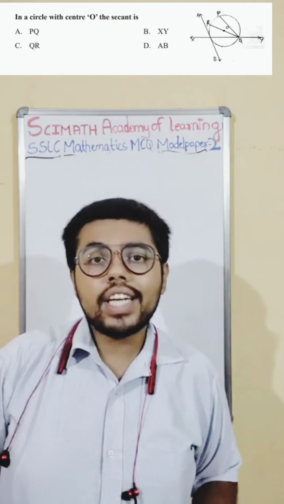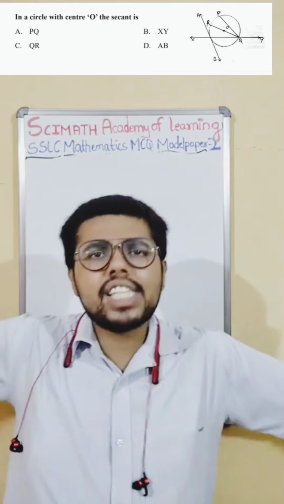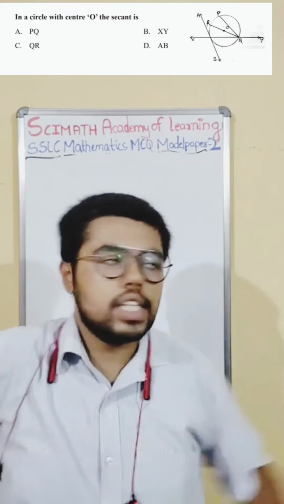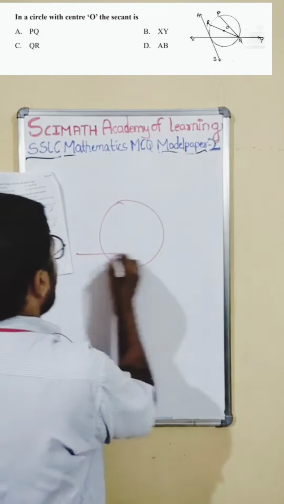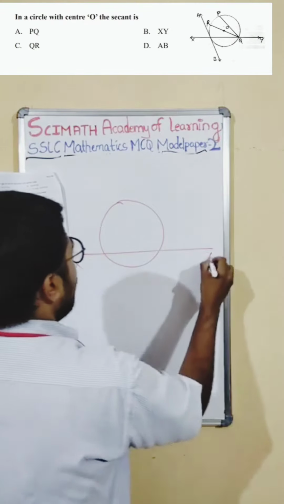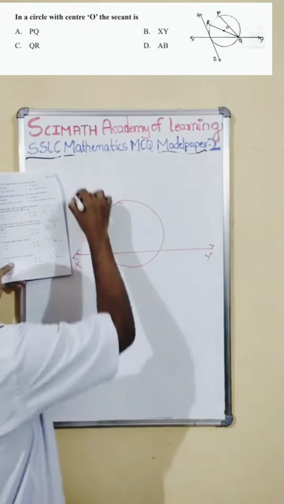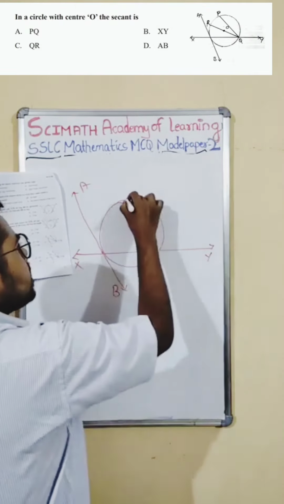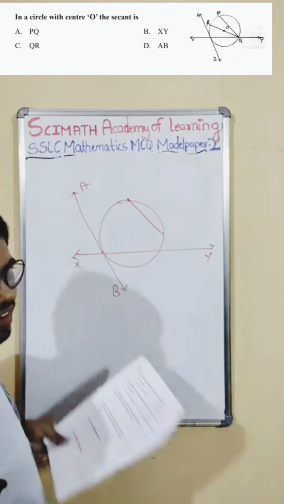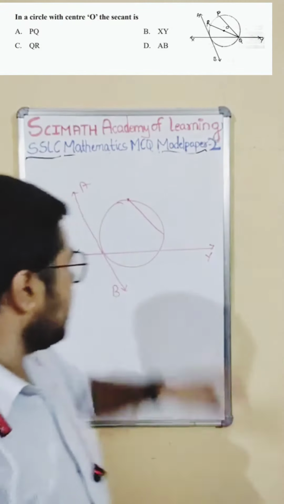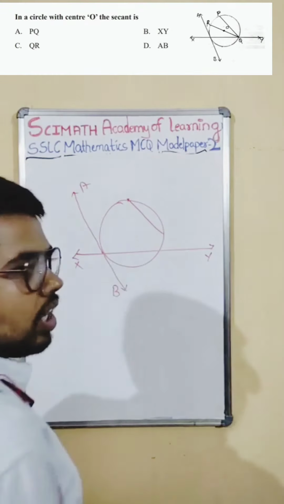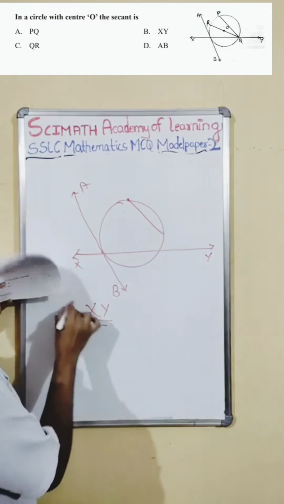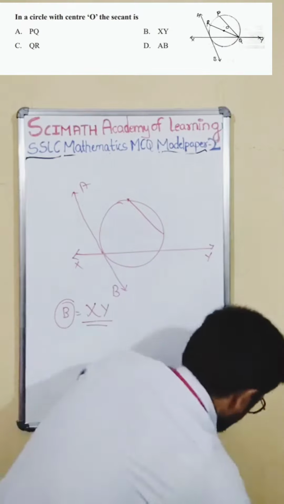Radius you all know. What is a secant? A secant is a line that cuts the circle into two parts and goes. It cuts and goes, so it goes inside the circle. It touches at 2 points. If you see the circle in the drawing here, there is one line which is going like this, and that line is xy. So only this one can be the secant. This is the tangent, touching at 1 point. You know a chord touches at 2 points, but it is not a line. Here they are asking what is a secant. So the secant is xy. It cuts the circle and goes away. So option B is the right answer. Quickly go to the next one.